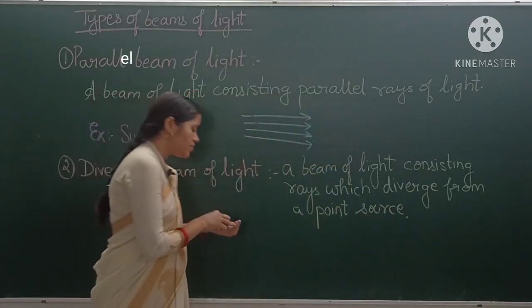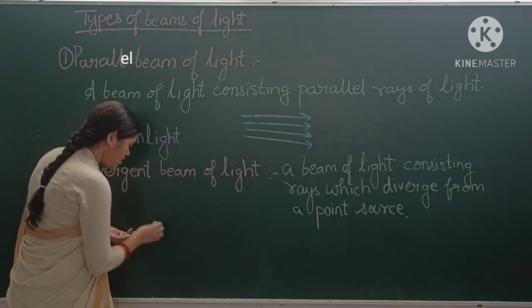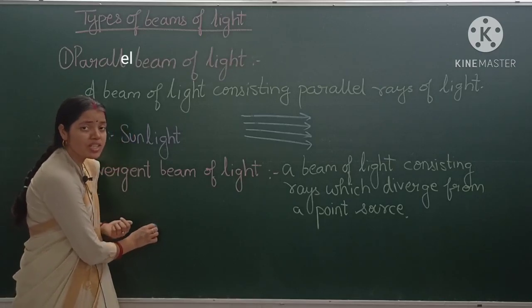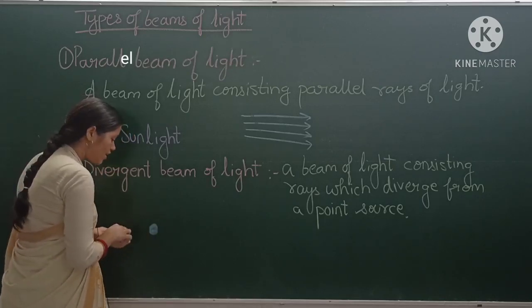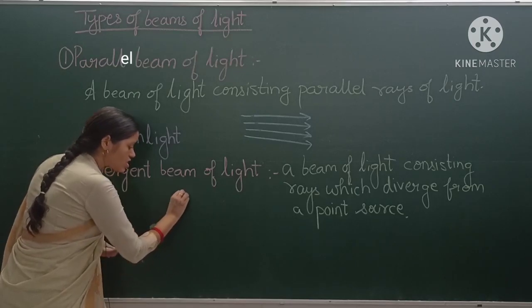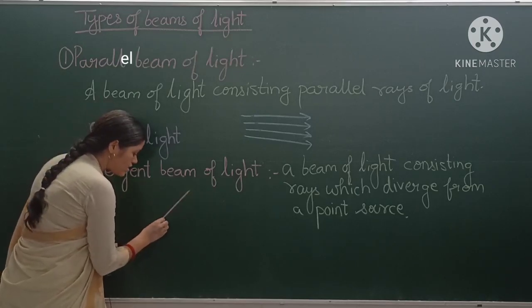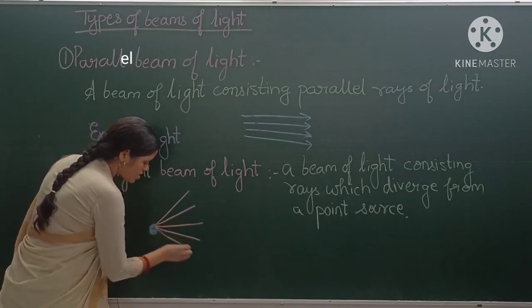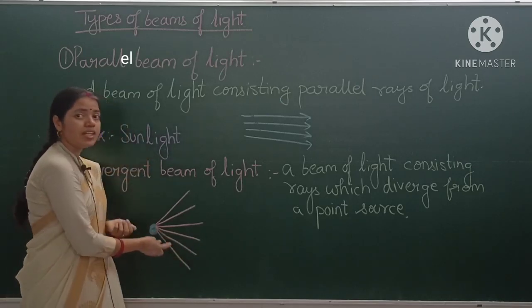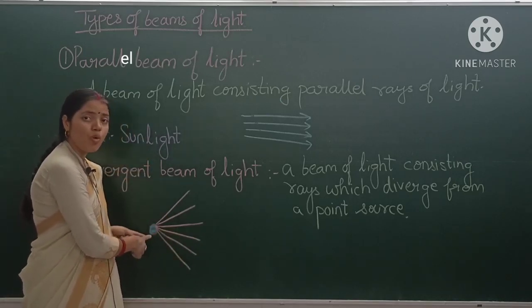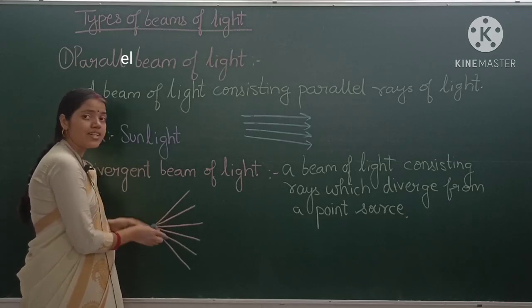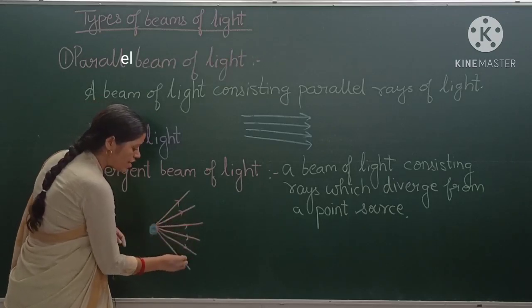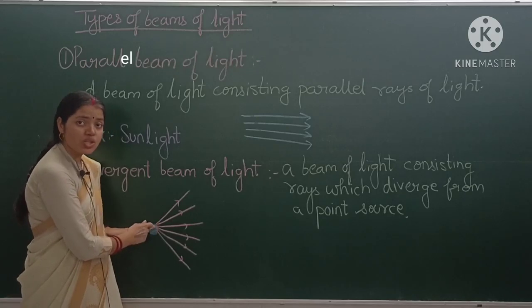So let's see the example. See, this is the source, this is the point source. Now the rays of light are diverging from this point source. Like this, this is one divergent ray of light, this is another ray of light, and another, and another. So like this, the rays of light are diverging from this point source. The distance between the rays of light increases. So this is one ray of light, second, third, fourth. Like this, the rays of light diverge from a point source.